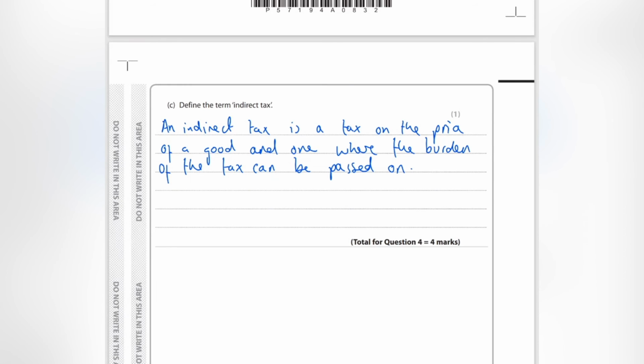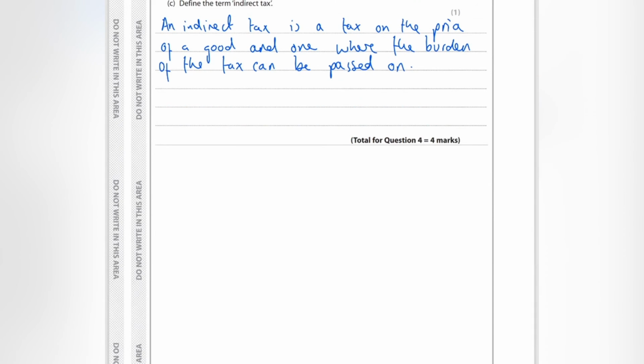So you have passed on the burden of paying that tax to your friend. Whereas income tax, you cannot actually ask someone to pay the tax for you. It comes directly out of your salary, and therefore that is a direct tax, one where the burden cannot be passed on to someone else. All right, let's move on.